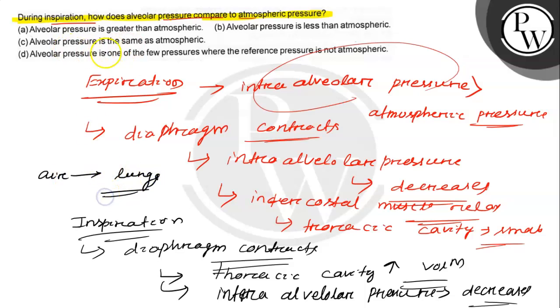So which one of the following is correct? The first option says alveolar pressure is greater than the atmospheric pressure. No, the intra-alveolar pressure decreases during inspiration and increases during expiration. So this one is wrong.